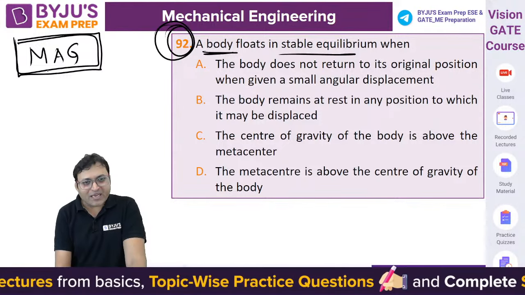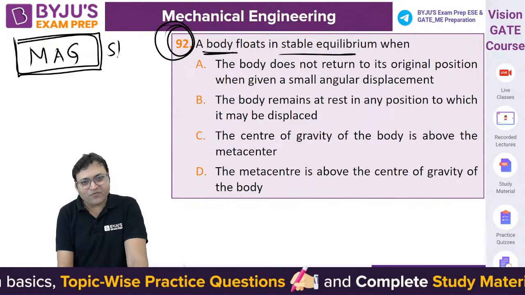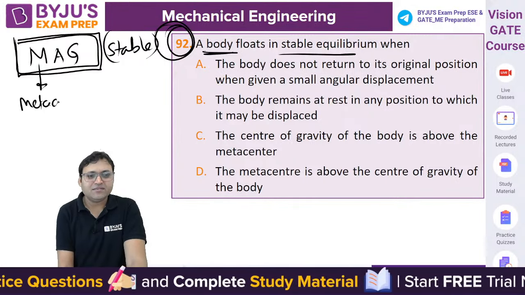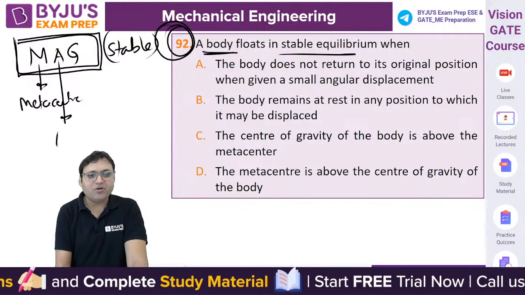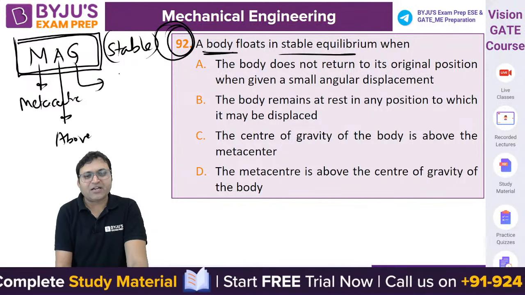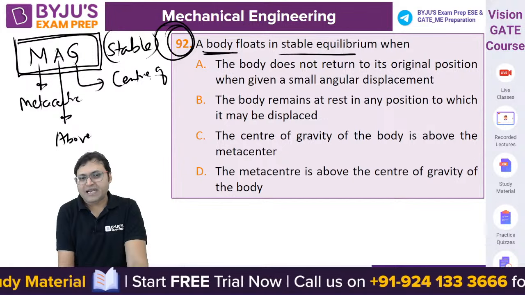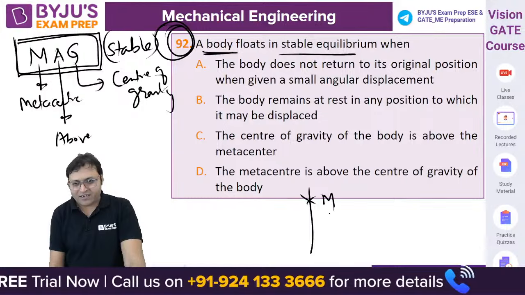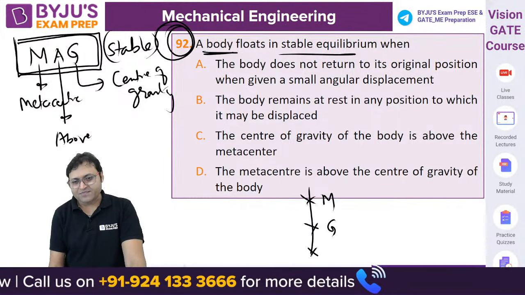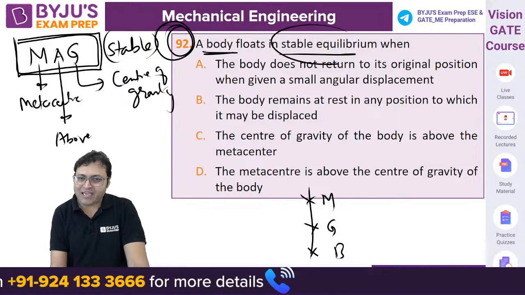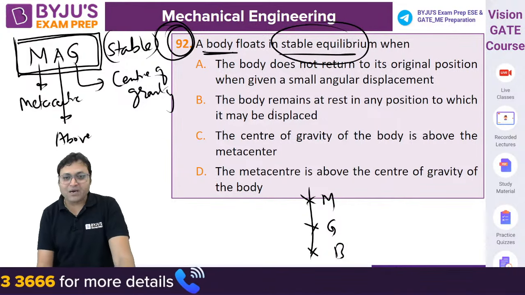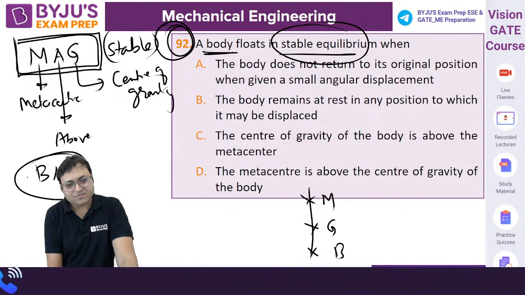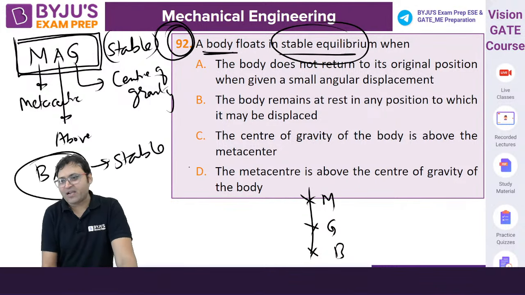For a floating body, it is in stable equilibrium when M is lying above G. M is the metacenter, and G is the center of gravity. When the metacenter is lying above the center of gravity, then the body will be in stable equilibrium. And for a completely submerged body, BAG, for a stable equilibrium for a completely submerged body.